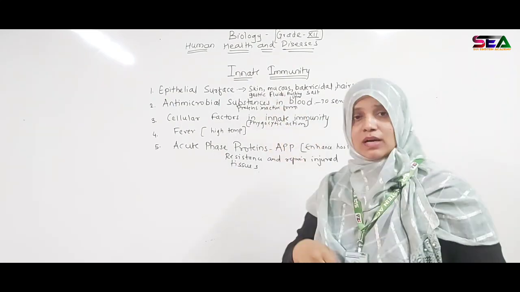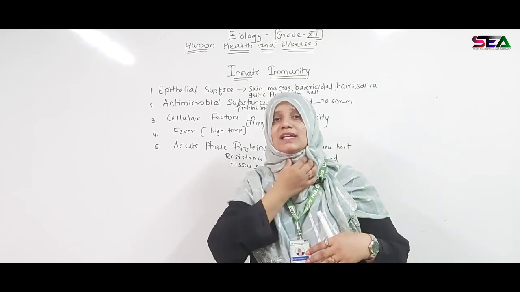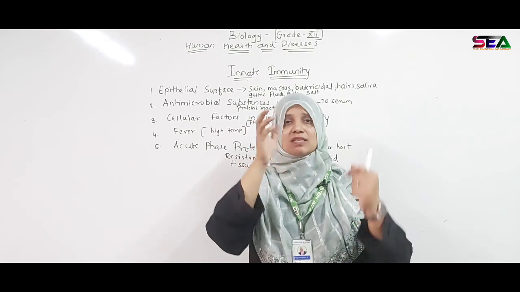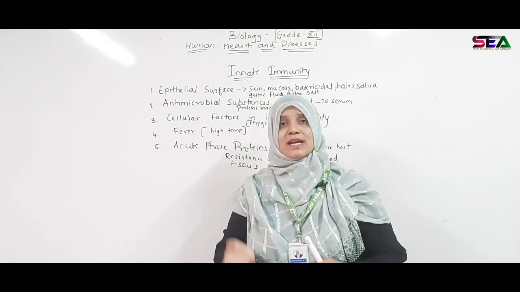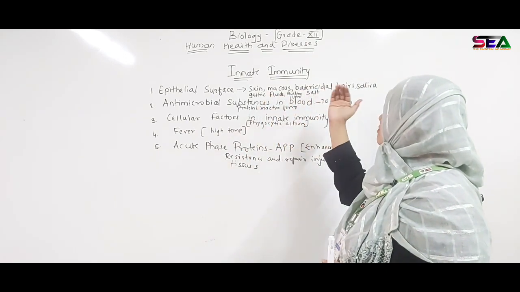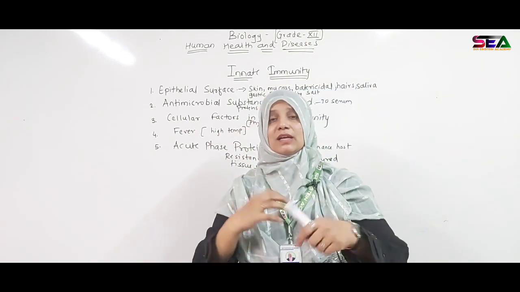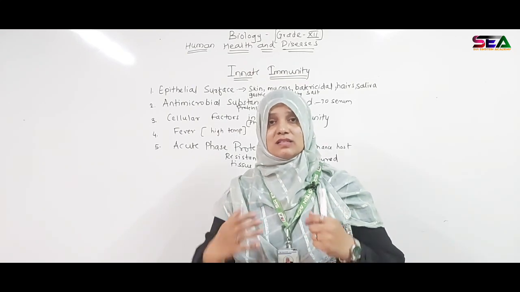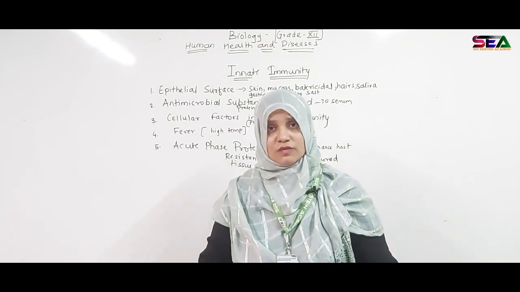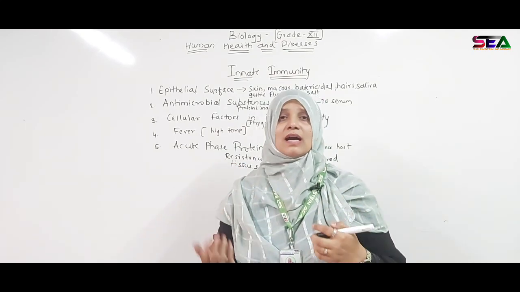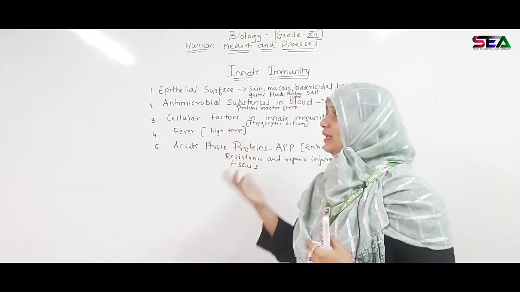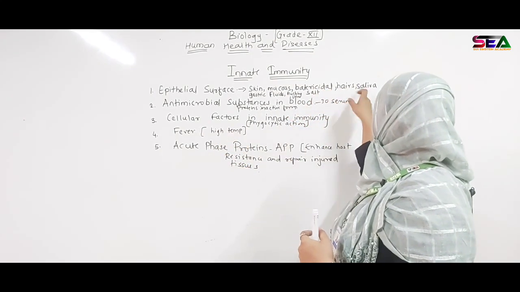Then comes your mucus. Whatever goes inside your nostrils, there is mucus present, and on the openings in the body there is mucus present. In the mucus the organism is trapped. Then there are bactericidal actions in the skin. In the sweat glands, the sweat has a high concentration of salts, so the organism can't sustain the salt concentration and dies there itself. Then the hairs, then the saliva.